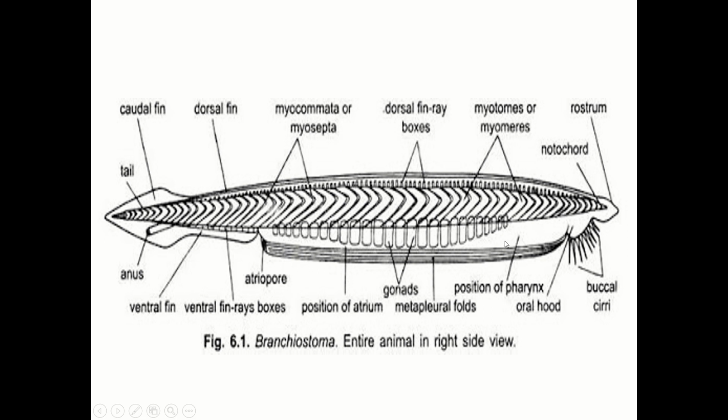These are all gonads. This is the position of the pharynx. This is the oral hood. Metapleural folds. Position of the atrium. Ventral fin ray boxes. Ventral fin. This is the diagrammatic representation of the Branchiostoma, or otherwise Amphioxus. Entire animal, from the side view.